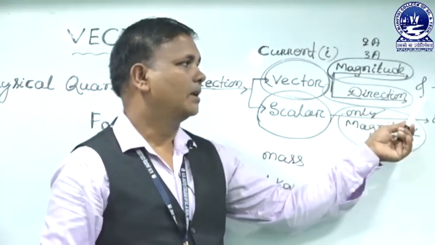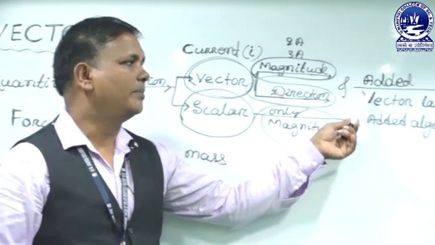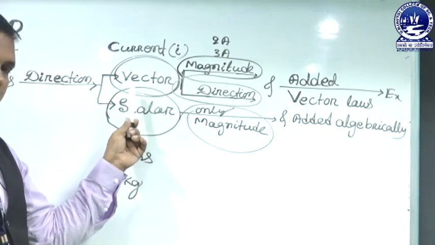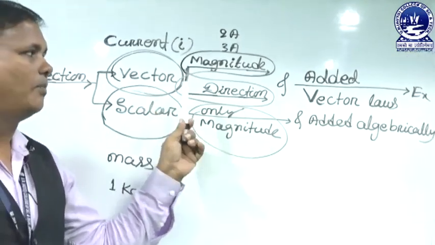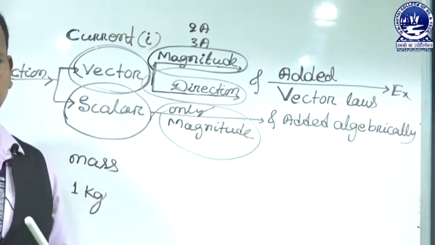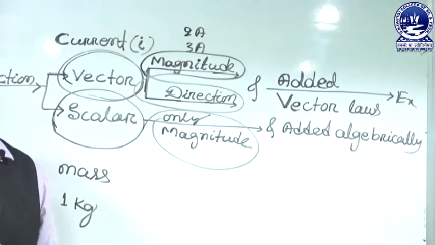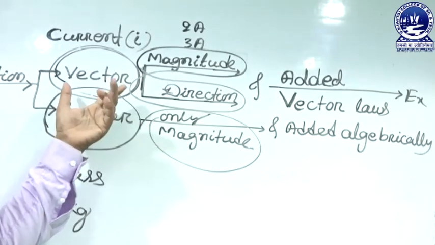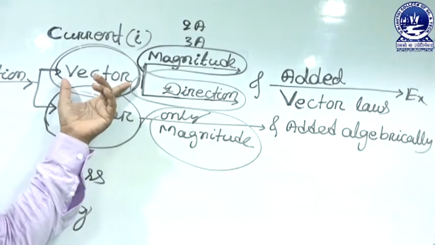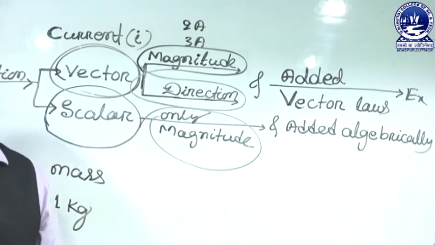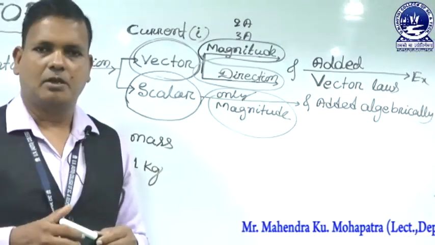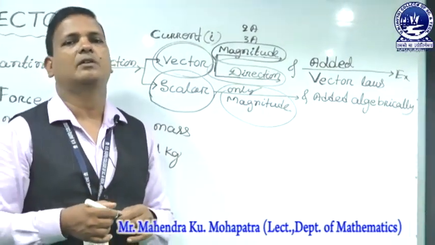Along with that, there is another condition, that is the vector laws. If the addition of a quantity depends upon vector laws or upon their geometry, it is called a vector quantity. So the 100% definition of a vector quantity is: if a physical quantity is added geometrically, then it is called a vector quantity.